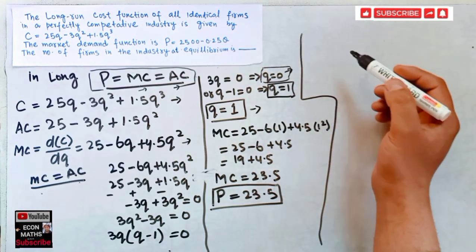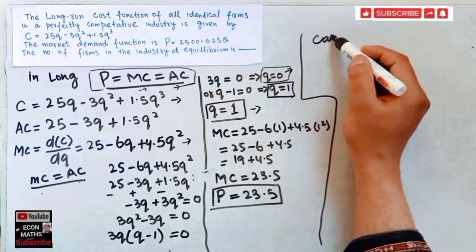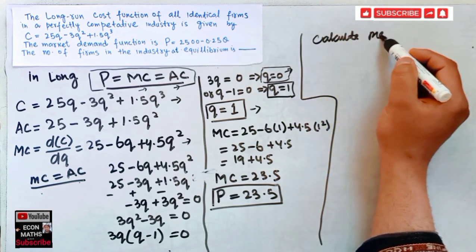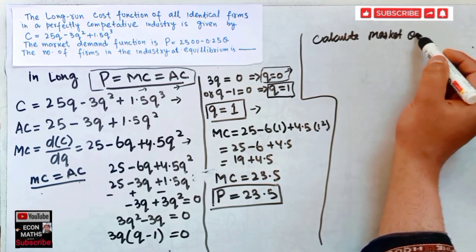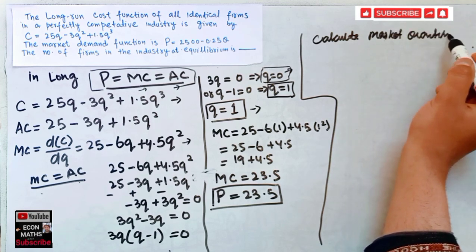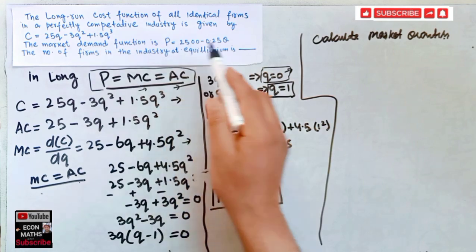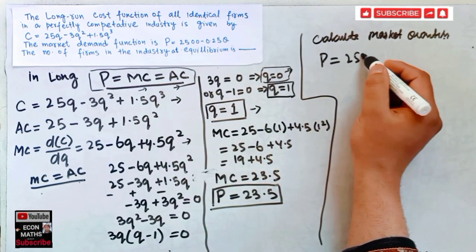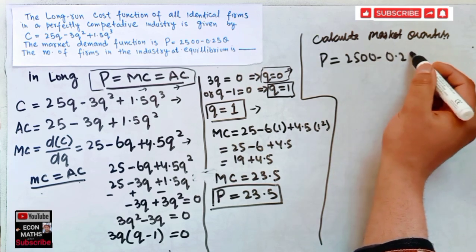So the next step is to calculate the market quantity. This is our demand function: P is equal to 2500 minus 0.25Q.